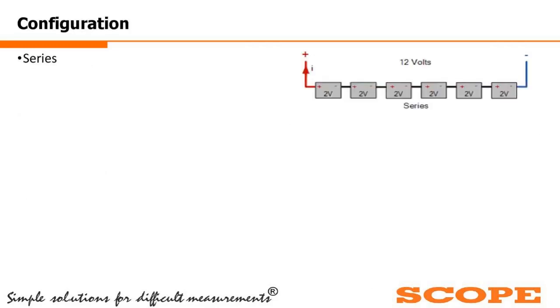Now, how the configuration is done. In case of series, for example, suppose a 2-volt cell is there. There are 6 2-volt cells connected in series. So the effective voltage will be 6 into 2, that is 12 volts. Now, if the rated current is I, if we do the series connection, the current never changes. The current will be I, constant. In case of parallel connection, for example, we have two 12-volt batteries whose current is I. Now, if we do the parallel connection, the voltage remains constant, but the current is doubled.